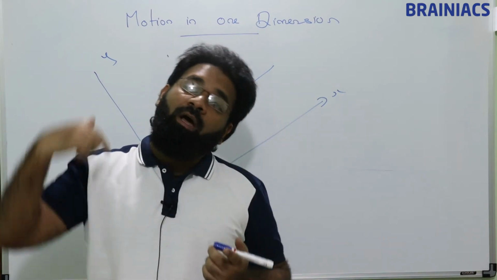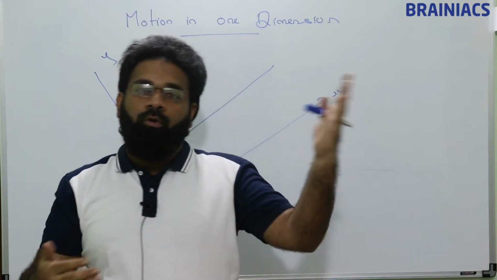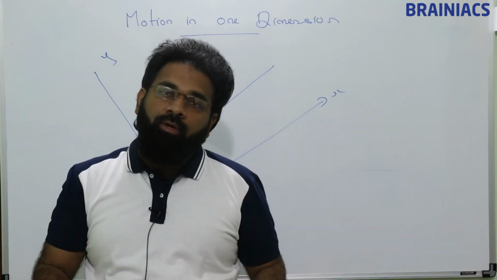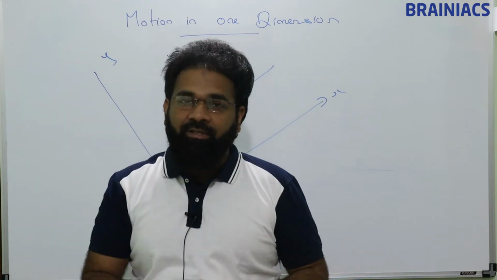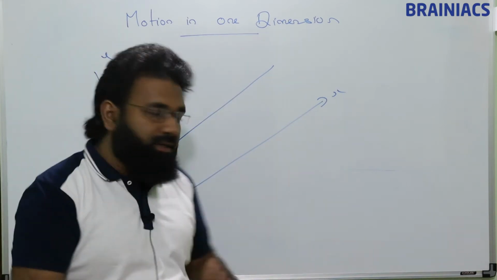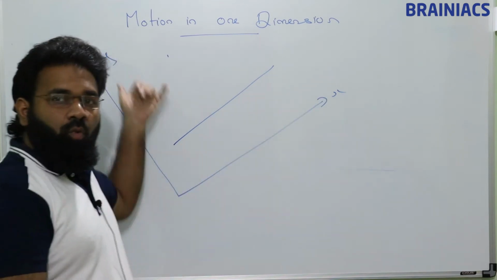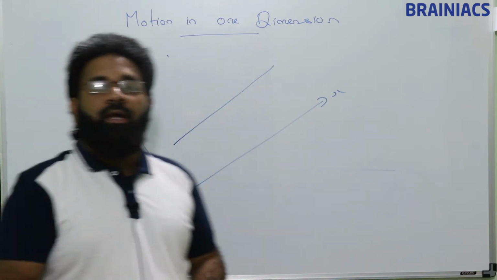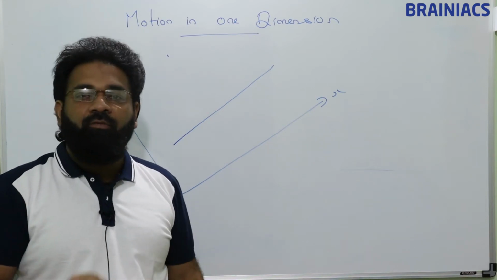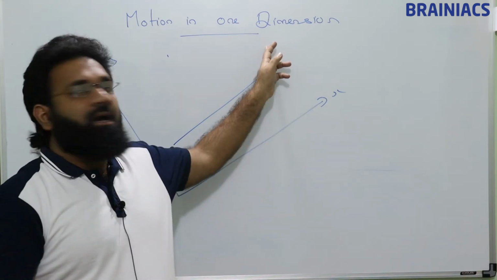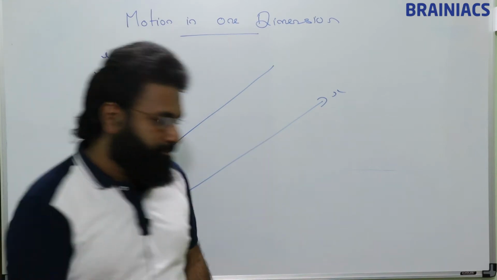For someone on the other side of the globe, or someone on different sides of the globe, this could be some other axis, can be some other direction. So it is our convenience, we are taking x, y, then plotting a direction of motion. So all straight line motions are motion in one dimension. I have just explained the heading of the chapter.